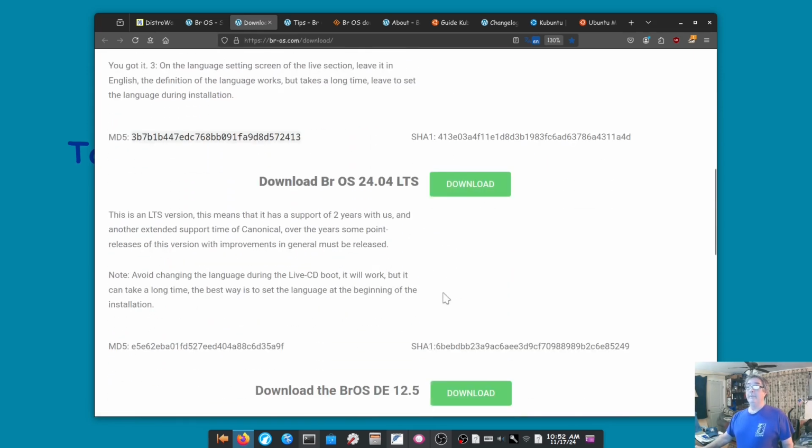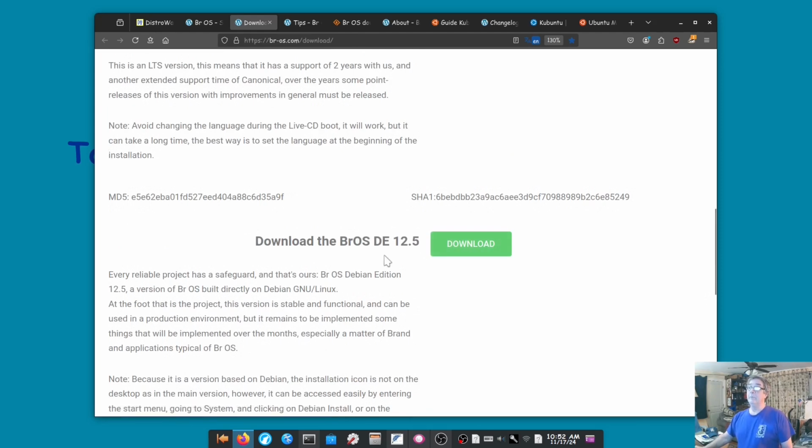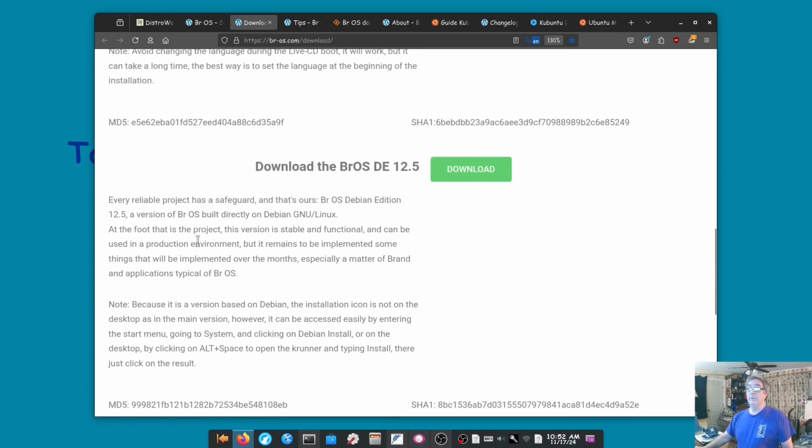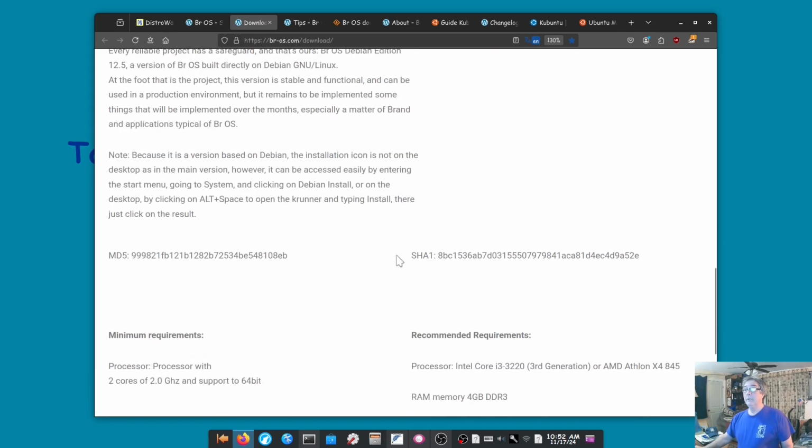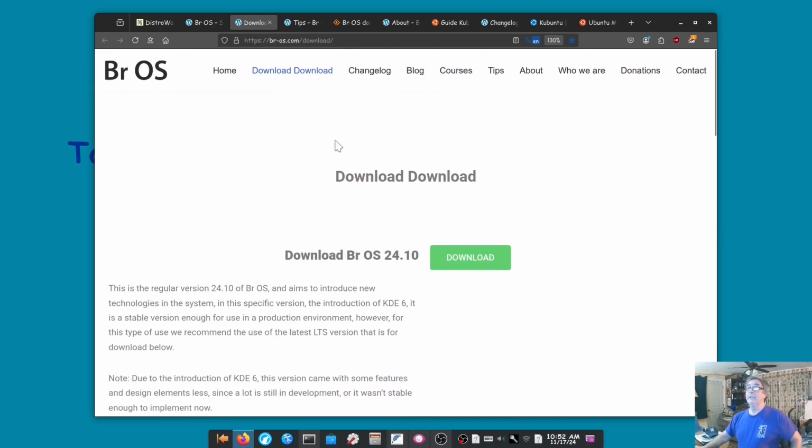And you do have an LTS version, which is supported for 2 years with them. And then you got the BrOS DE 12.5. It's an older version, but it's based directly on Debian, it says. Built directly on Debian. So it's an older version, but it's probably like their most stable. Every reliable project has a safeguard, and that's ours. So, alright. I believe that's all I needed to show there.